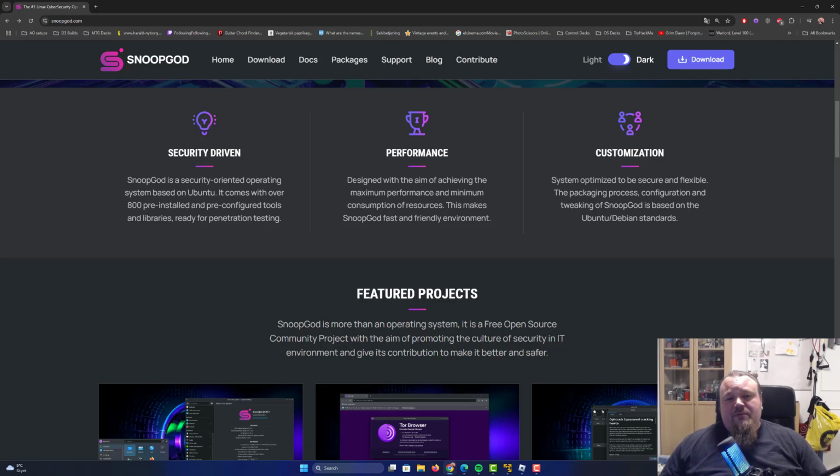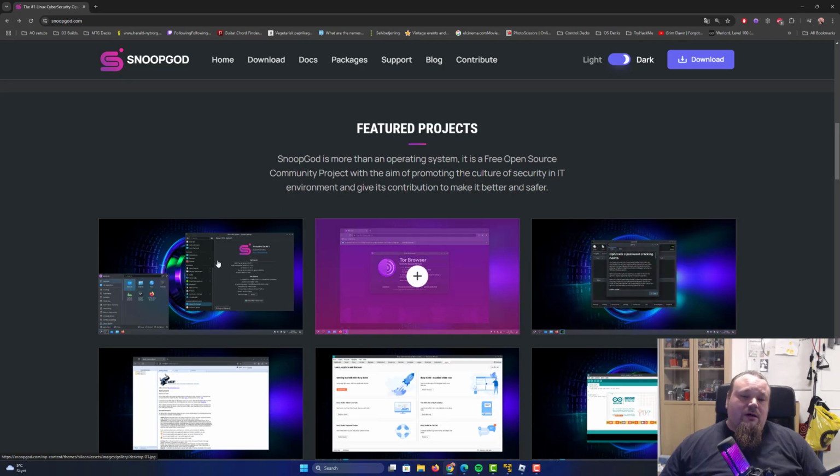They talk about it because we all know installing it on your computer basically comes down to the computer power. Customization, every Linux distribution is very customizable. So yeah, it's based on Ubuntu and Debian standards, which is really great. So I'm really looking forward to seeing what this can do differently compared to Kali Linux.